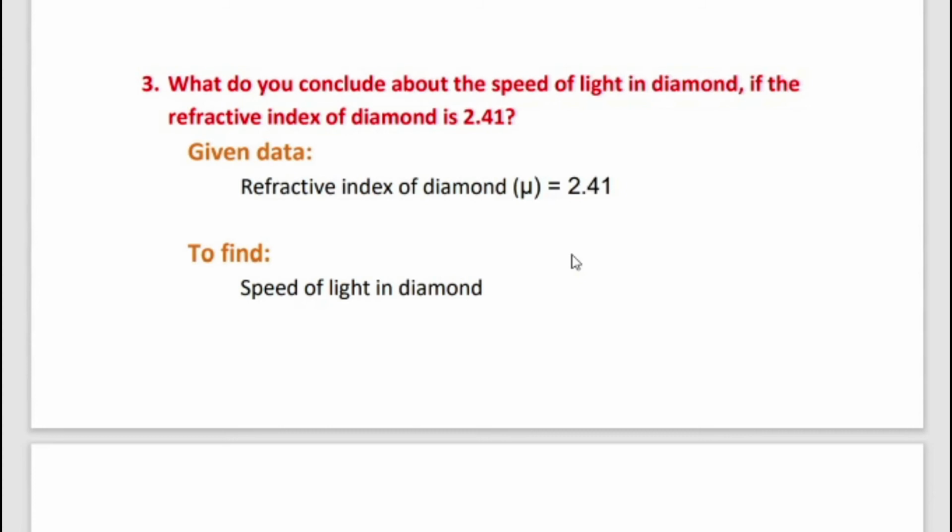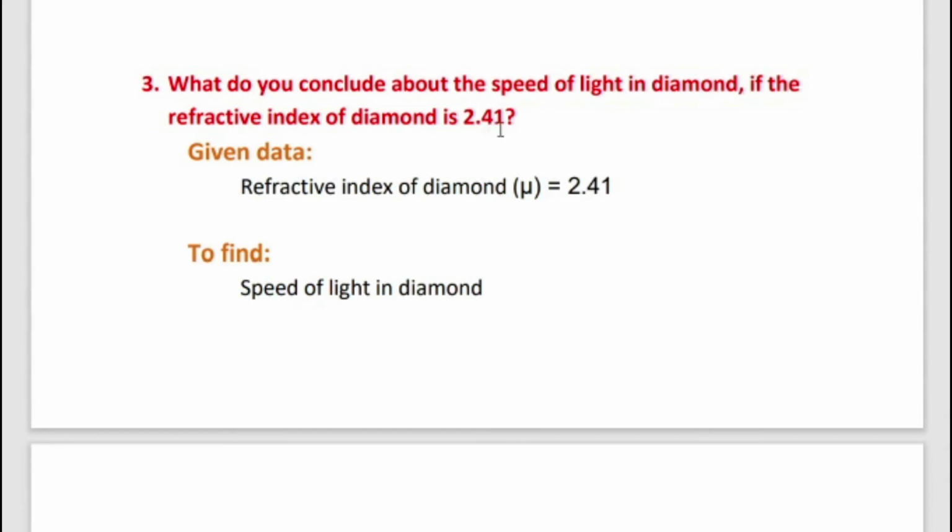The refractive index of a medium is also defined in terms of speed of light in different media. So we have another formula. Mu is equal to speed of light in vacuum or air divided by speed of light in the medium. So first write the given data. Refractive index of diamond, mu, is given as 2.41.